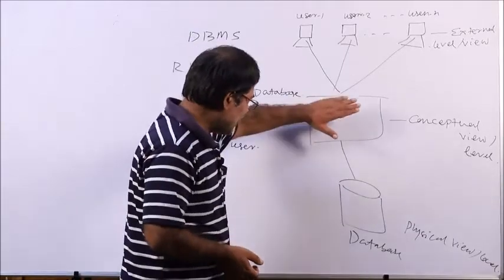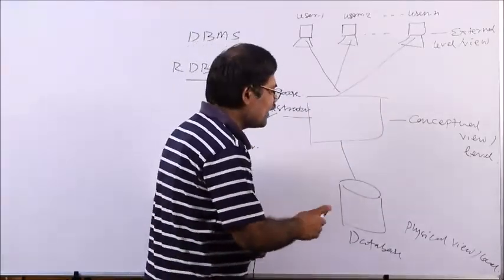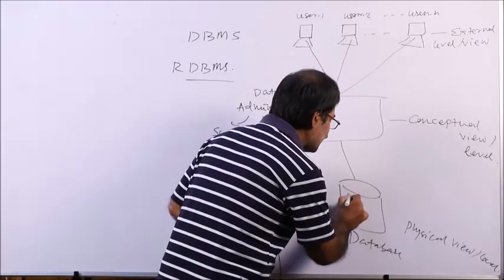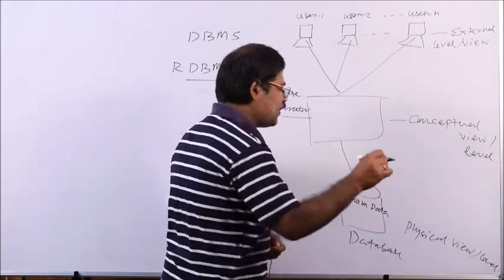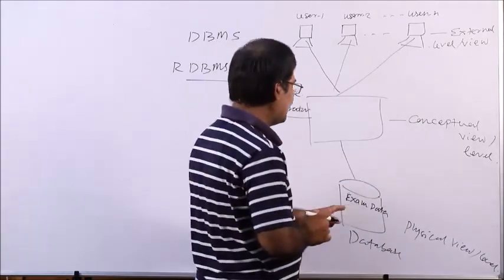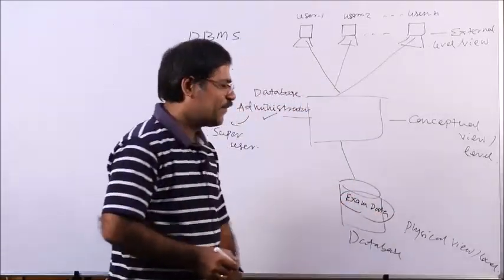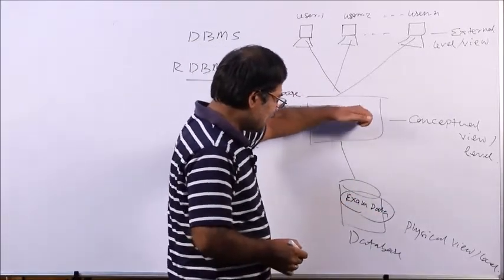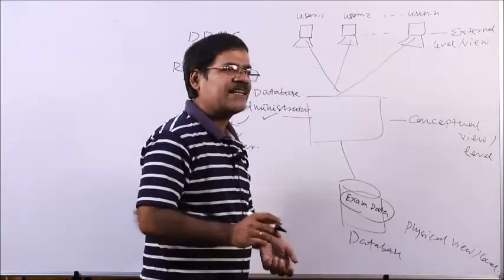Suppose there is no database administrator here, and different data are stored here. Suppose this is the exam data. In a particular organization different data are there, this is the exam data. Exam data is very confidential. So, if there is no database administrator here, each and every user will access the exam data and they can manipulate it.